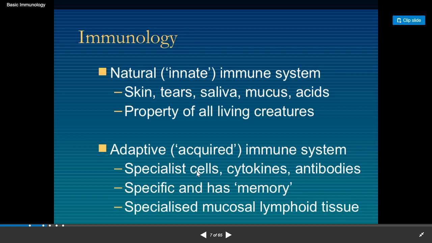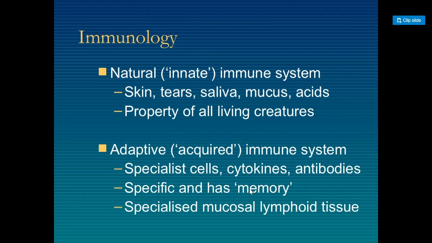The second is the adaptive immune system. These are specialized cells, with cytokines, which are chemicals secreted by the body, and antibodies secreted by specific cells, and it has memory. It creates specific cells against the pathogen and creates a memory for any future infection in our body.